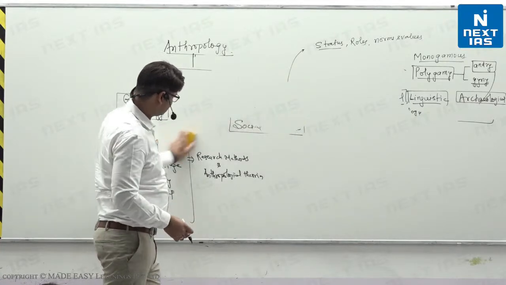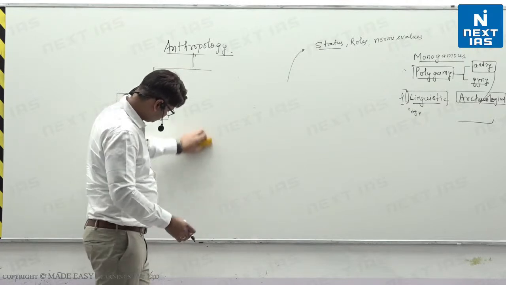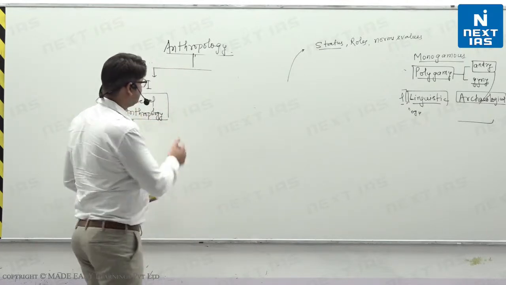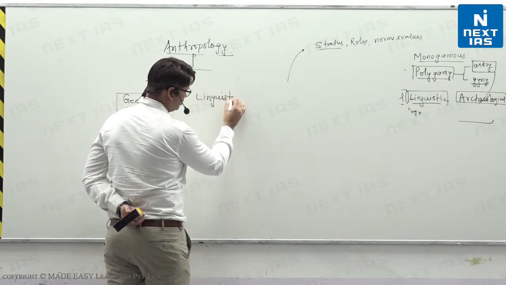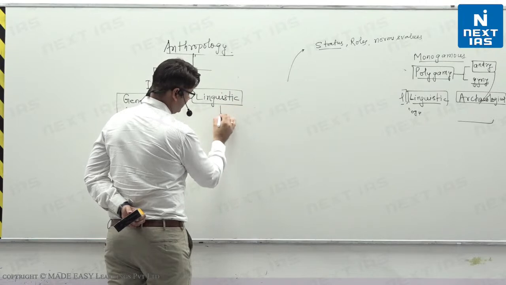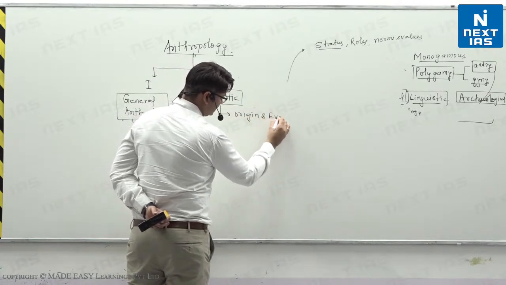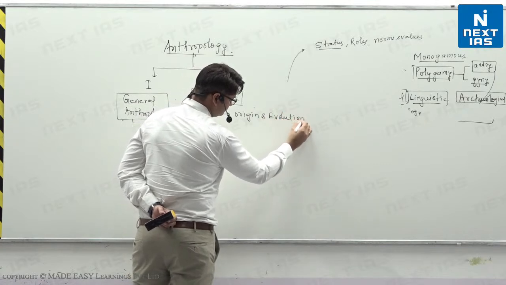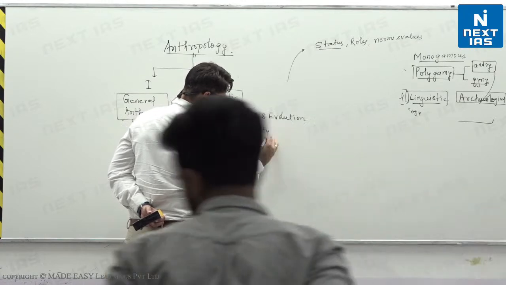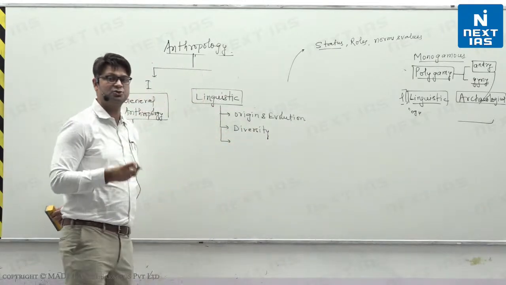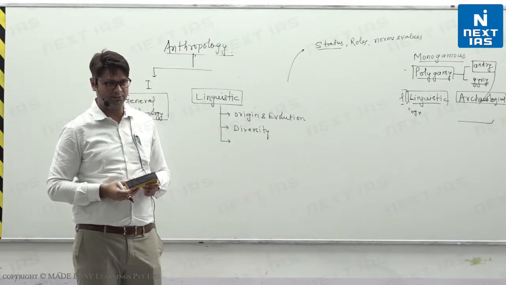Third is linguistic. So in linguistic, we study the origin of language, how language originated, right? Origin and evolution. We study the diversity of languages, right? We will study how we can protect and conserve languages which are dying, right? All these things are part of linguistic anthropology, right?